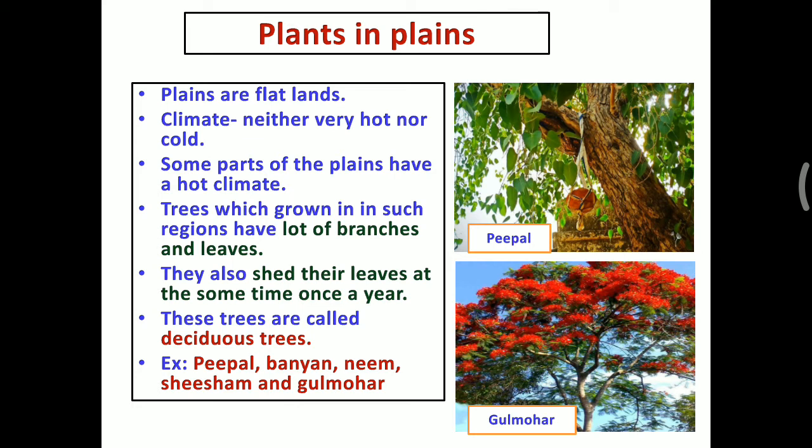These type of trees have a lot of branches and leaves, and also they shed their leaves once in a year. And these type of trees are called deciduous trees.